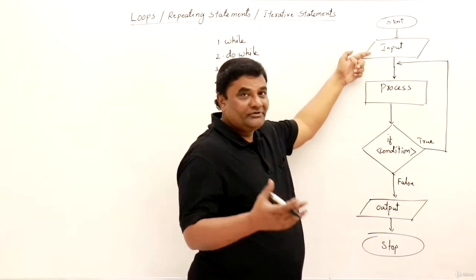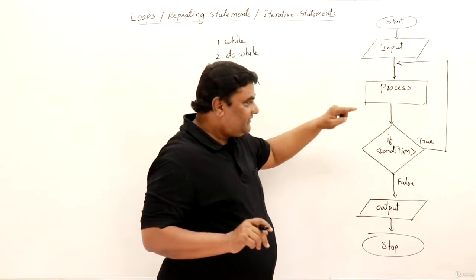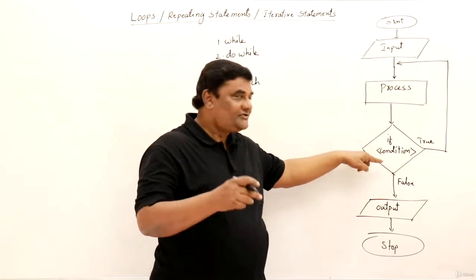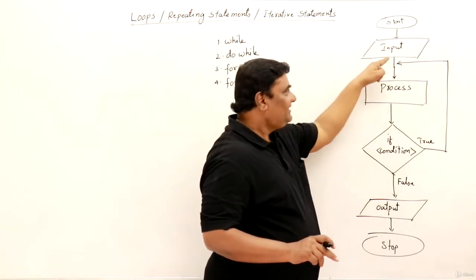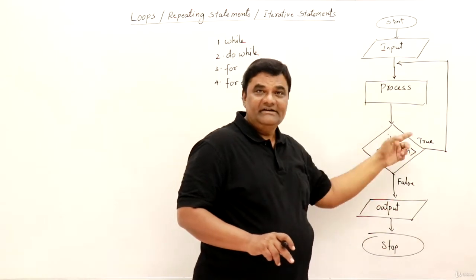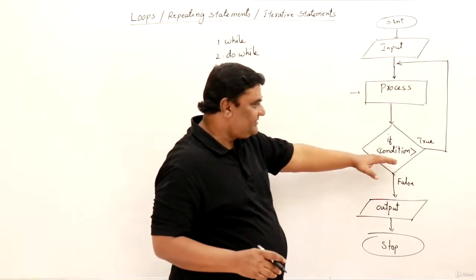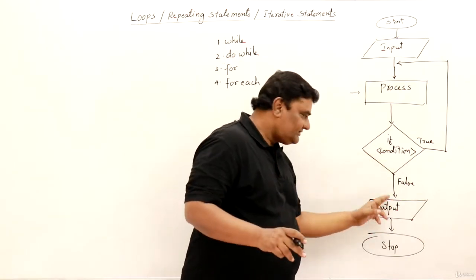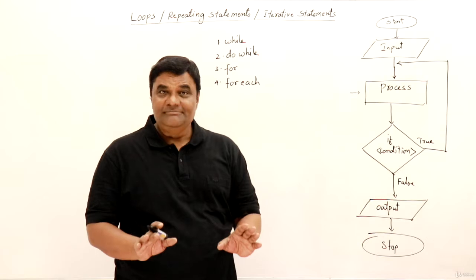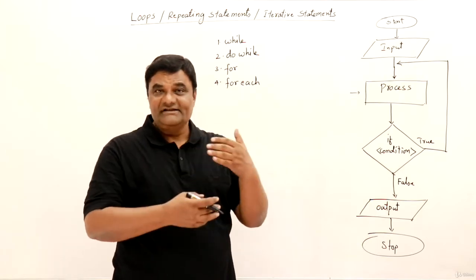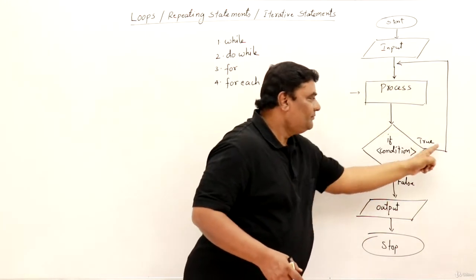Starting point, and some input is being taken, whatever the problem is. Then processing is done. After that, the condition is checked. If the condition is true, then again it goes back here and processing is done. And if the condition is true, again processing is done. This will keep repeating. So this processing block will go on repeating as long as that condition is true. And once the condition becomes false, it will come out, print whatever output it has to print, and then stop. So if in any procedure you have to repeatedly execute some set of statements, you can do so using a loop.